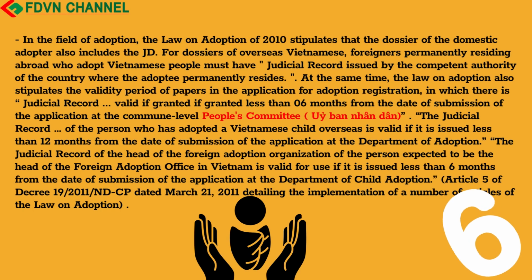In the field of adoption, the law on adoption of 2010 stipulates that the dossier of the domestic adopter also includes the JD. For dossiers of overseas Vietnamese, foreigners permanently residing abroad who adopt Vietnamese people must have judicial record issued by the competent authority of the country where the adopter permanently resides. At the same time, the law on adoption also stipulates the validity period of papers in the application for adoption registration, in which there is judicial record.